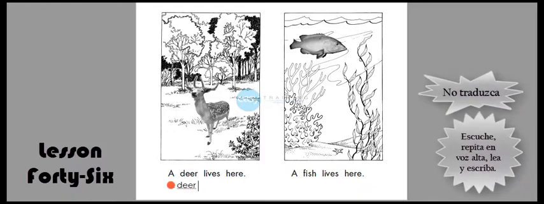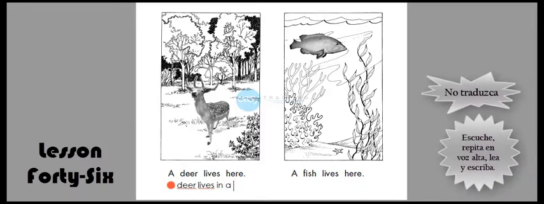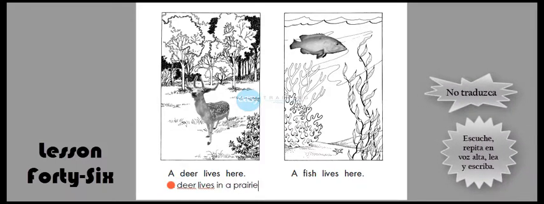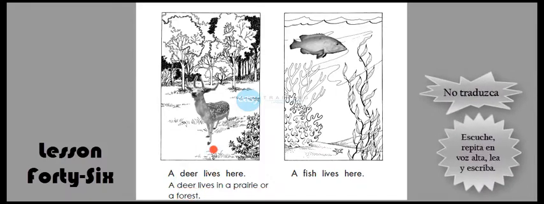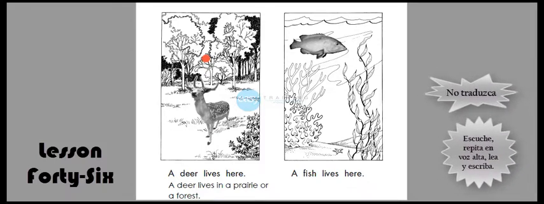A deer lives in a prairie or a forest. Prairie or forest. This is a prairie, or maybe this is a forest. A deer lives in a prairie or in a forest.